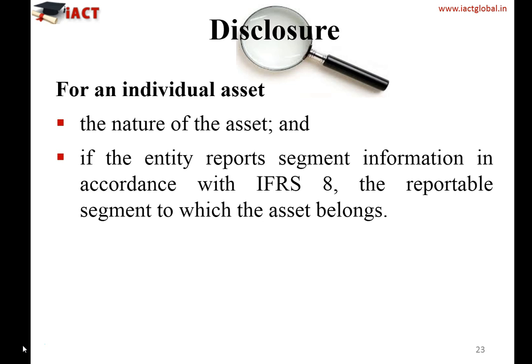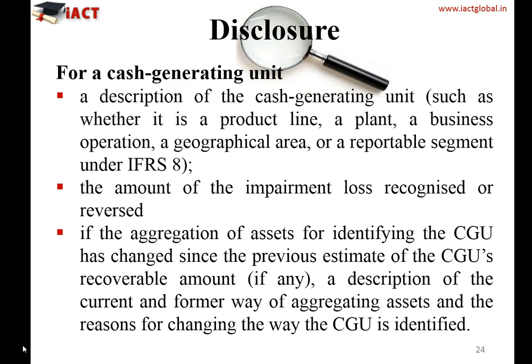Now how about the CGU? For the cash generating unit, the disclosure requirement is that you need to give a description of the cash generating unit, such as whether it is a product line or maybe a plant or a business operation or a geographical area, or it can be a reportable segment under IFRS 8. So the description of the CGU, and the amount of impairment loss which you recognize for the CGU or any reversal of the impairment loss of the CGU.